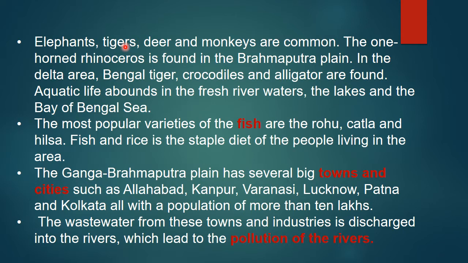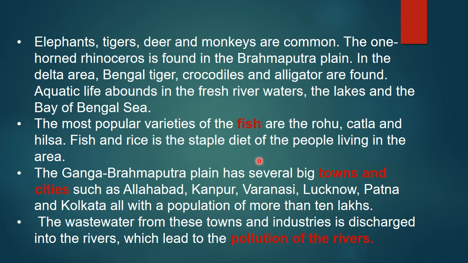Then in delta area, Bengal tiger, crocodiles and alligator are found. Aquatic life abounds in the fresh river water, the lakes and Bay of Bengal sea. Like most popular varieties of fish like rohu, katla and hilsa that are famous, rice and fish is a staple diet of the people living in the area. So here what is the staple diet of the people? Rice and fish. What is the staple diet of the people in Ganga Brahmaputra plain?